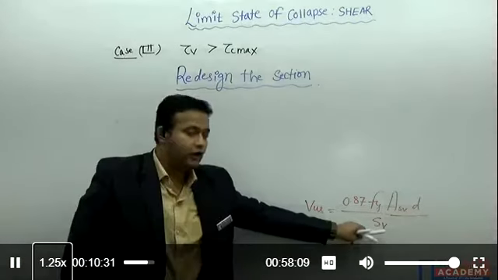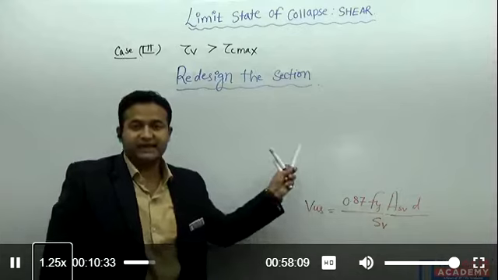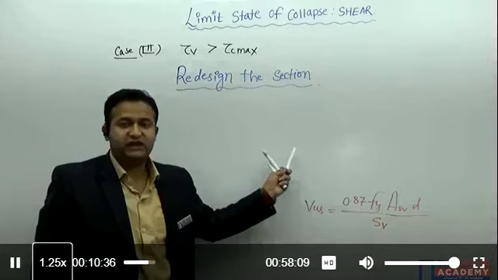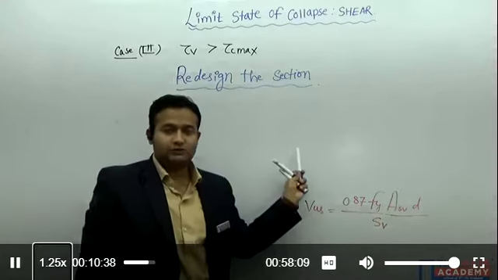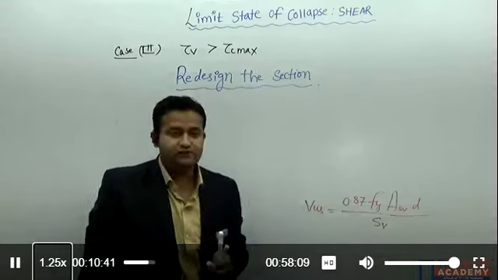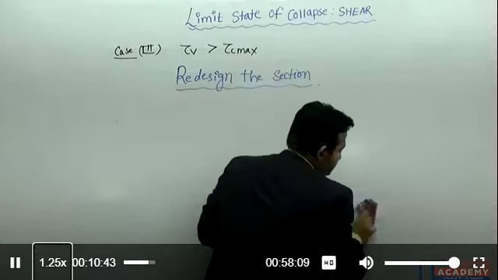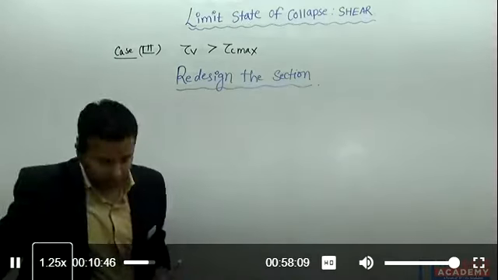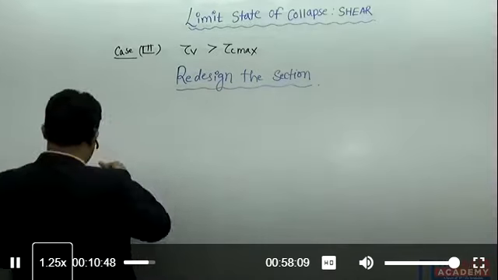Using this formula, suppose we have calculated the spacing, or from the first case when tau v is less than tau c, from there also suppose we have calculated the spacing Sv. That Sv shall not be more than the maximum spacing.